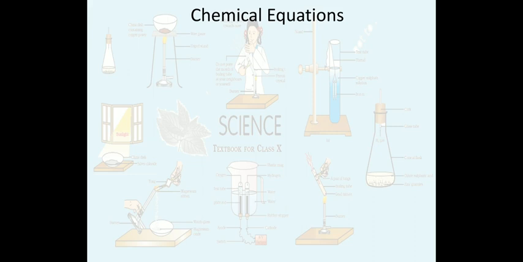Okay, but before chemical equation, just have a look at the word chemical and equation, the etymology of the words.